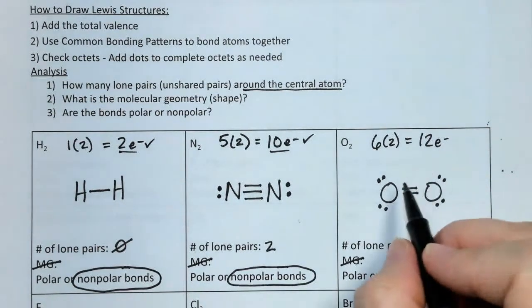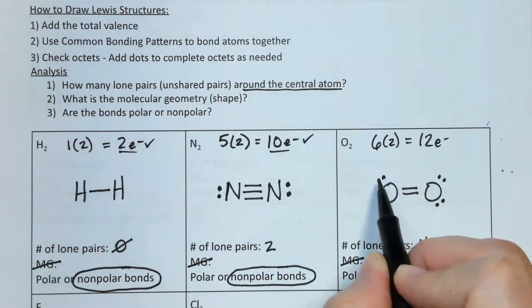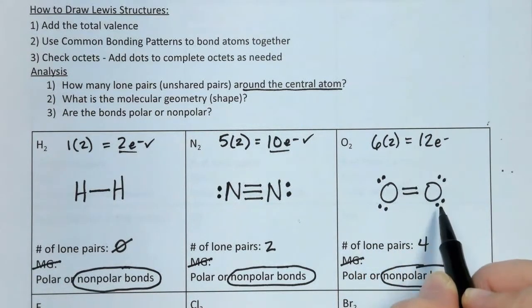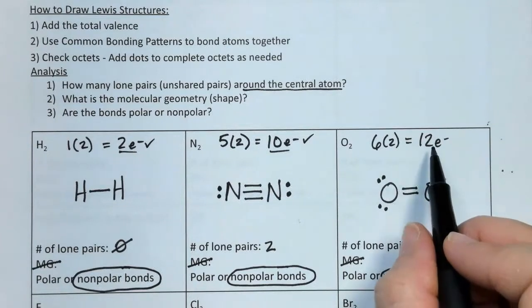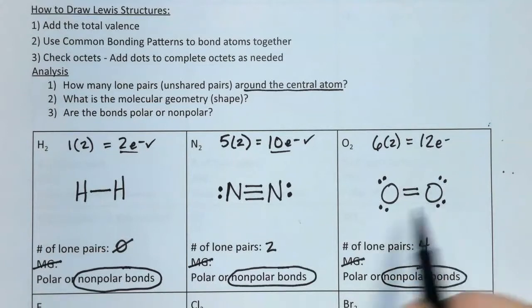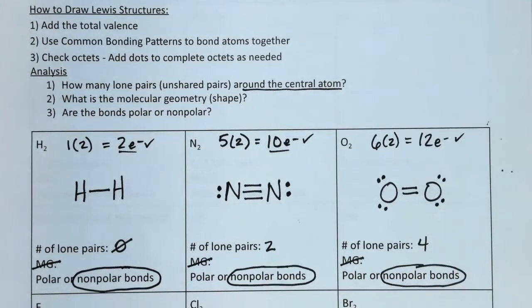Now we're going to check our octets. This oxygen has 2, 4, 6, 8. This oxygen has 2, 4, 6, 8. Everybody's got an octet. Do we have 12 total in our drawing? 2, 4, 6, 8, 10, 12. Yes, we do. And so this is the correct Lewis structure.